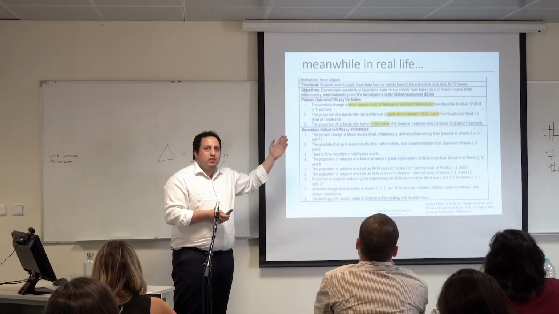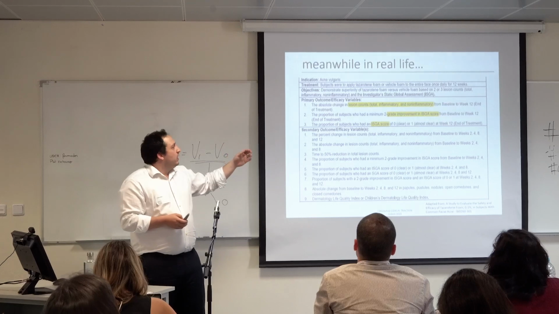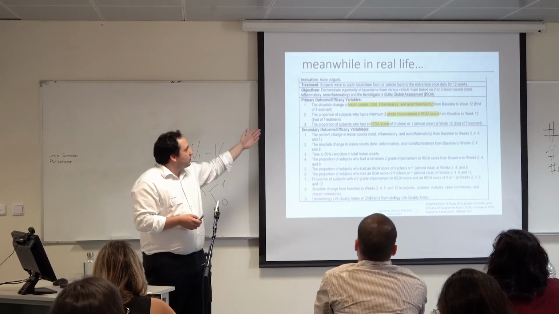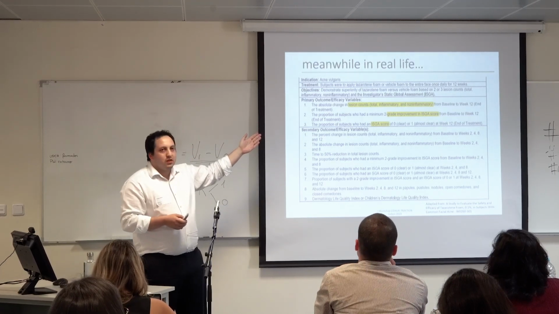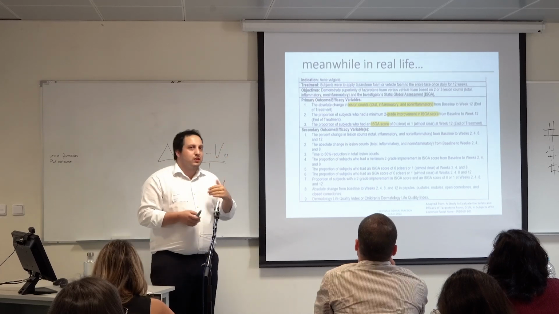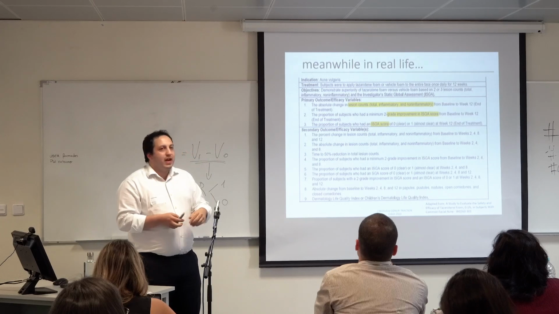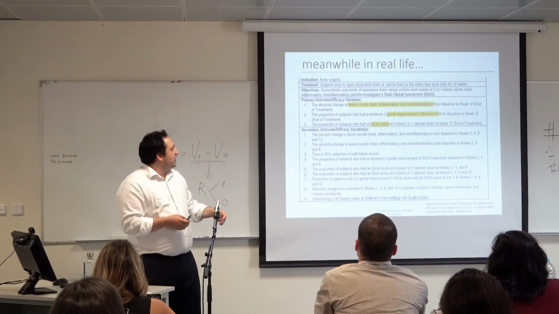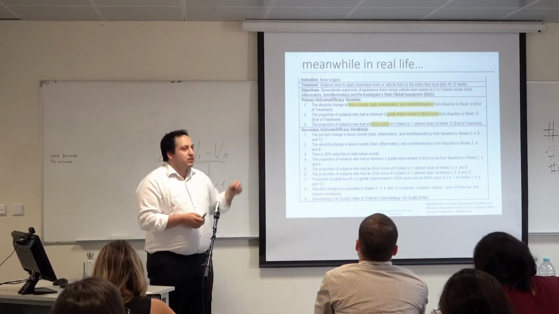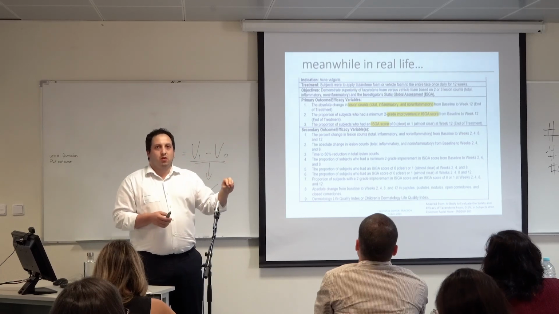And in real life, this is what happens. In a clinical trial, this is related with acne, and we have a lot of primary outcomes like the absolute change in lesion counts, like inflammatory or non-inflammatory, the proportion of subjects with improvement in some scales, or even the proportion of subjects that have a specific score in the scale.